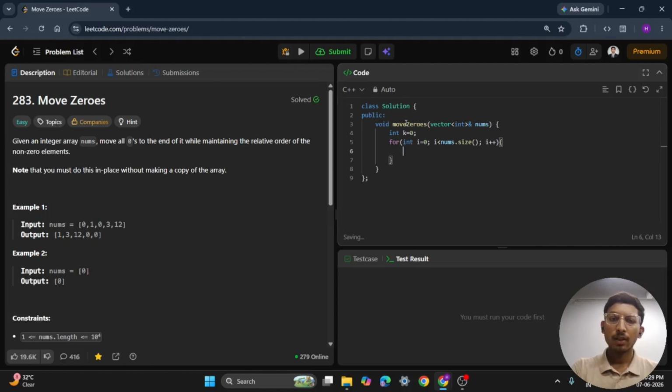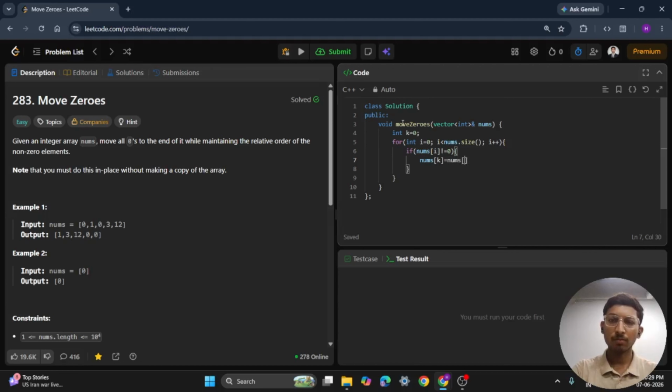Now, whenever we find a non-zero element, here nums[i] is not equal to 0, we will place it at index k. So nums[k] becomes equal to nums[i]. With that, we will move k forward by one step, like k++. At this point, all non-zero elements have been shifted to the front. Now the remaining positions should contain 0.